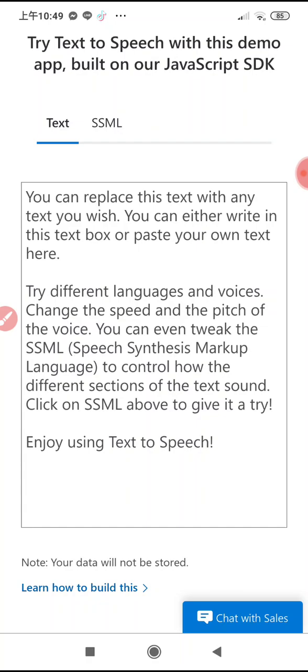You can even tweak the SSML, speech synthesis markup language, to control how the different sections of the text sound. Click on SSML above to give it a try. Enjoy using text to speech.